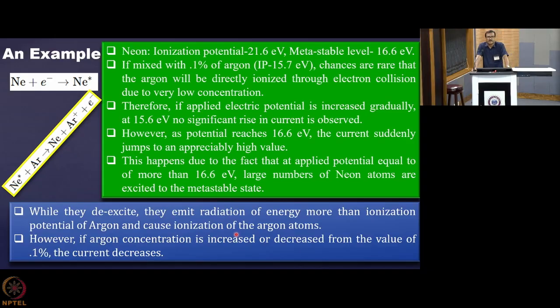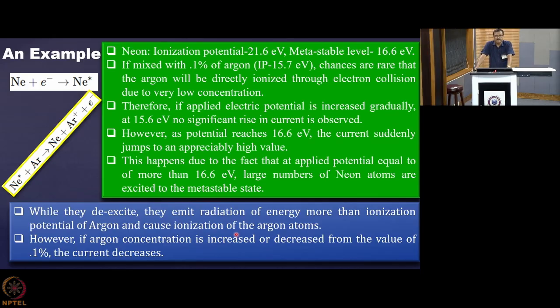we were getting copious ionization well below 21.6 electron volt. We were getting copious ionization when the electric potential was increased to around 15.6 electron volts, which is well below 21.6 electron volt, the ionization potential of neon.